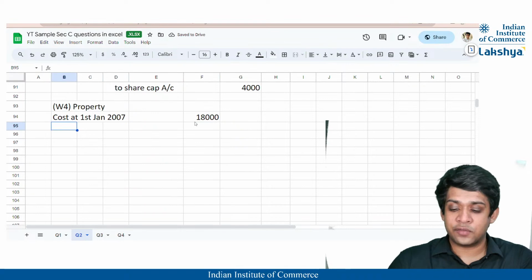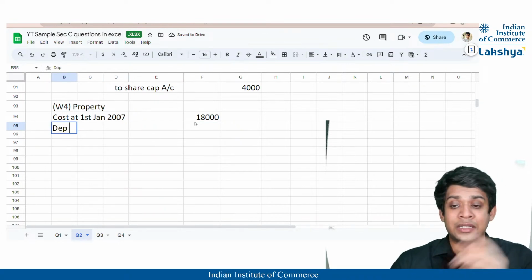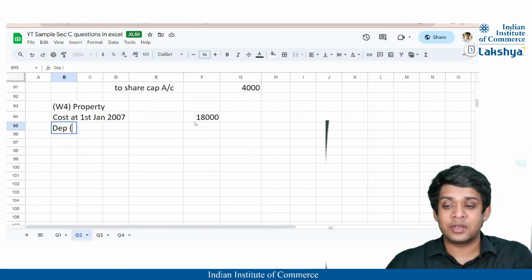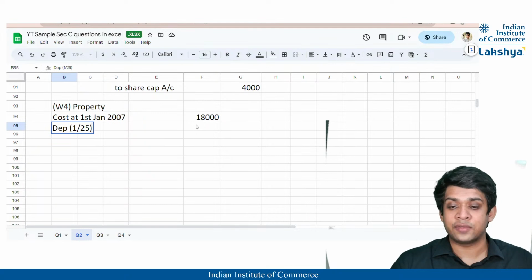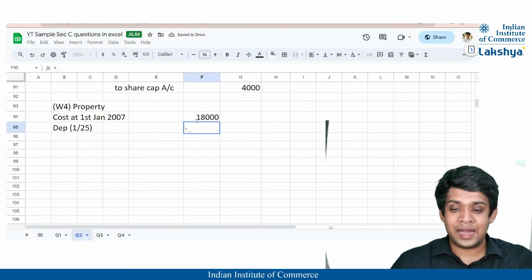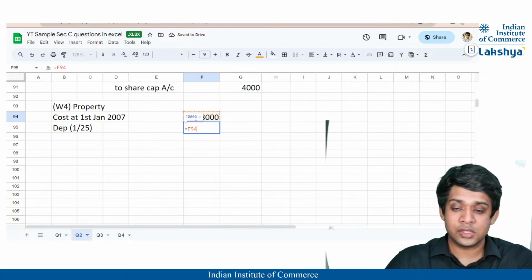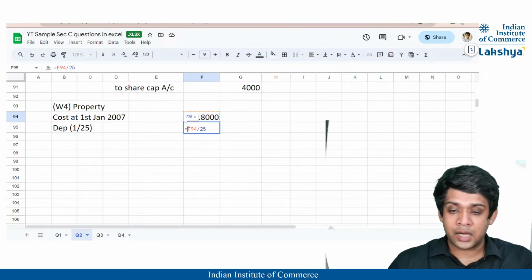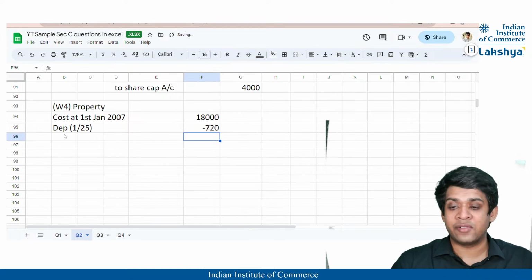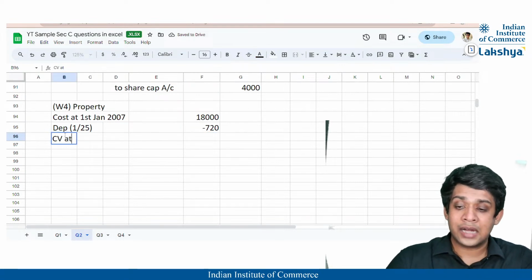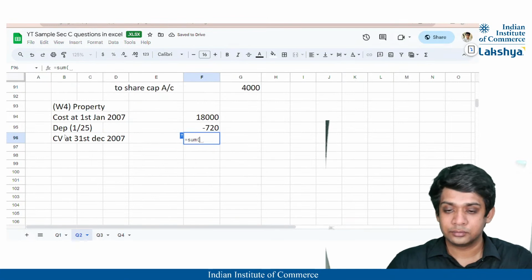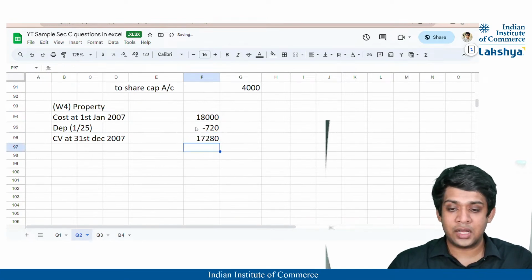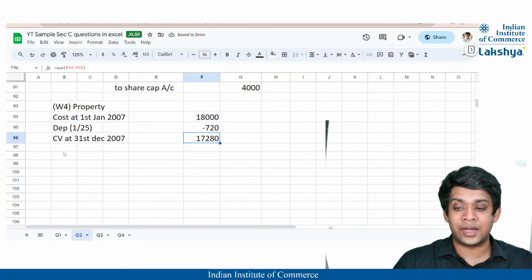Then we will charge depreciation for the full year on this, right? Because it got revalued at the year end. So depreciation will be included here, and we have 25 years remaining useful life. So the depreciation here will be 18,000 divided by 25 years, and thus the depreciation value will be nothing but 720. The carrying value at the year end, that is 31st December 2007, is going to be 18,000 minus 720, which is 17,280, correct?